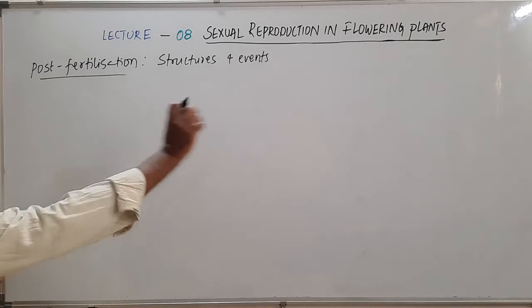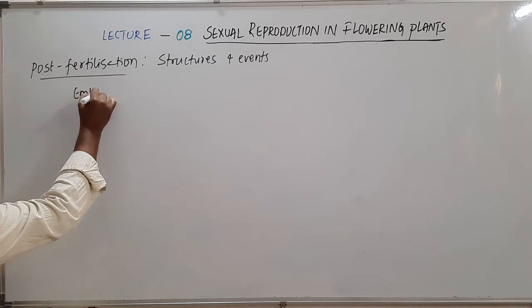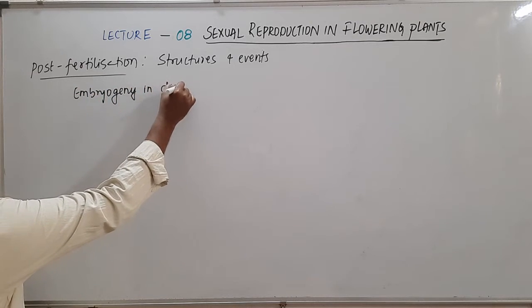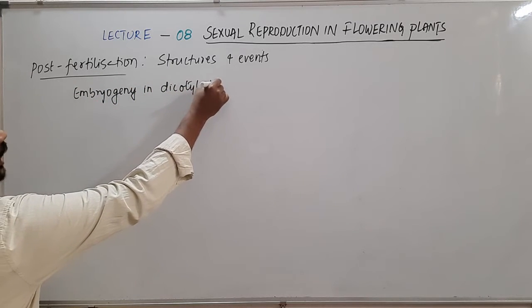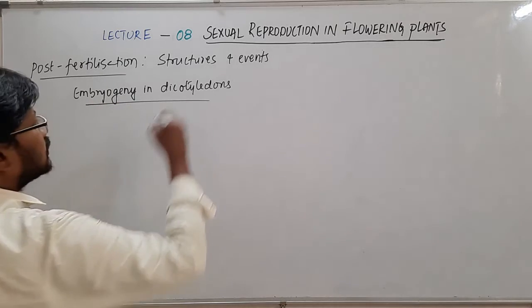Here I'm going to discuss especially embryogeny in dicotyledons. So in dicot plants, how the embryo develops from the zygote, that I'm going to discuss.